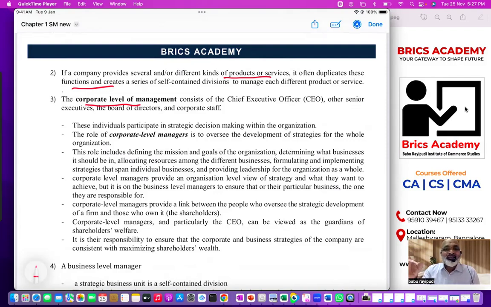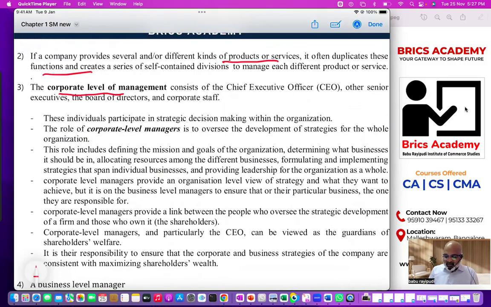So having strategy is easy. You must think about future growth. Strategic management is not about the current situation. Strategic management is all about the future situation. What kind of an organization you would like to have, what kind of growth you would like to have, what kind of vision, what kind of expansion you want to have, etc. See carefully, strategic decision making means long-term decision making.